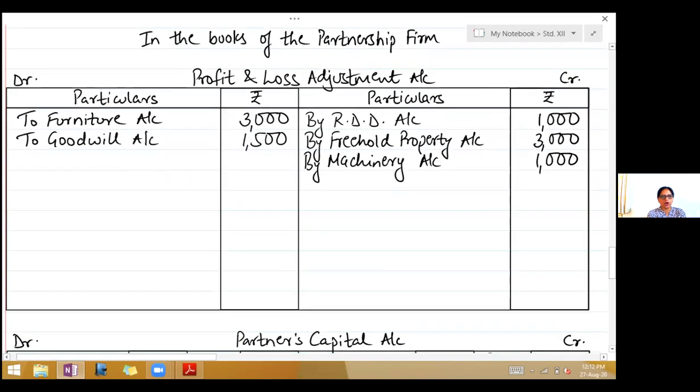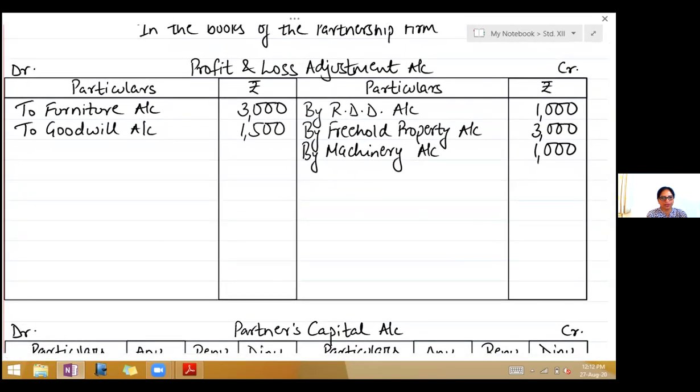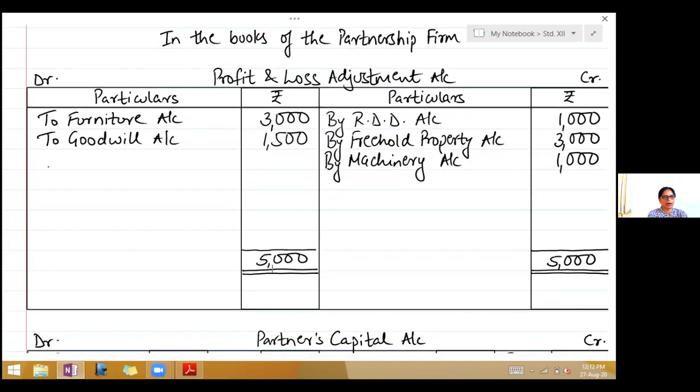Close profit and loss adjustment account first. So see which side is greater. In the credit side is greater. Take the total 5,000. Write it on the debit side. So again here, profit on revaluation, right there to capital account.